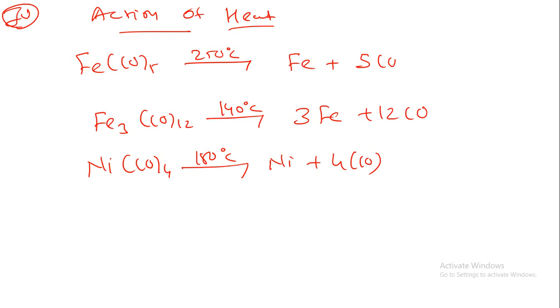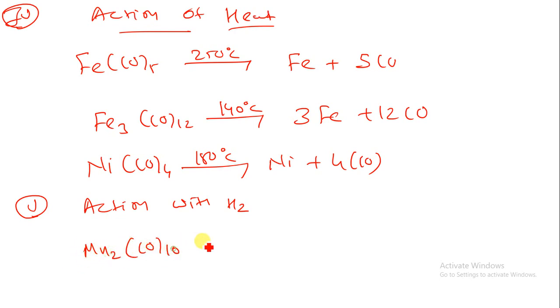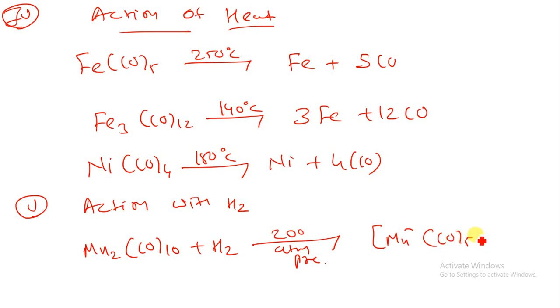Now let us take the last example, the action with H2. What will happen by the reaction of H2? Take the metal carbonyl Mn2(CO)10, when it is reacted with H2 at 200 atmospheric pressure, what will happen over here? So here I am having the minus charge Mn(CO)5, H plus, and zero oxidation state. Here I am putting twice because of the two metal atoms. So what will happen over here? The minus charge, that is Mn(CO)5 minus plus H plus.